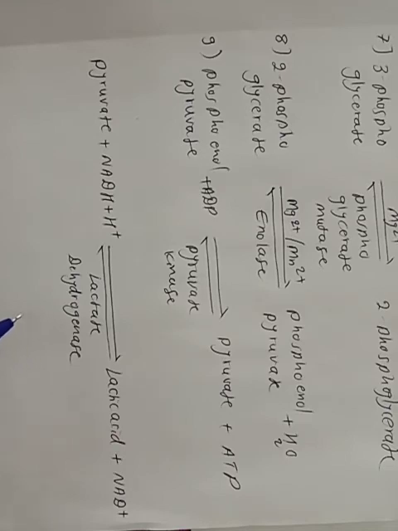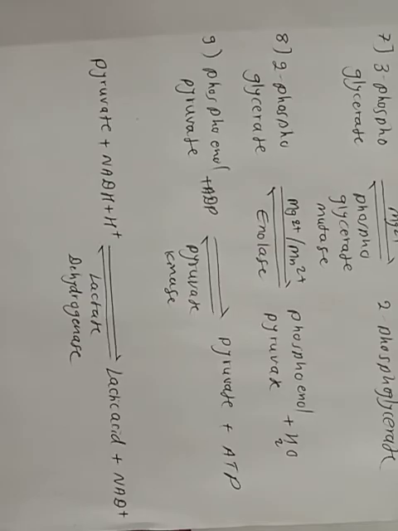The reoxidation of NADH in lactate formation allows glycolysis to function during anaerobic conditions by maintaining a regular supply of NAD plus for the glyceraldehyde 3 phosphate dehydrogenase reaction. In erythrocytes, glycolysis always leads to the formation of lactate.